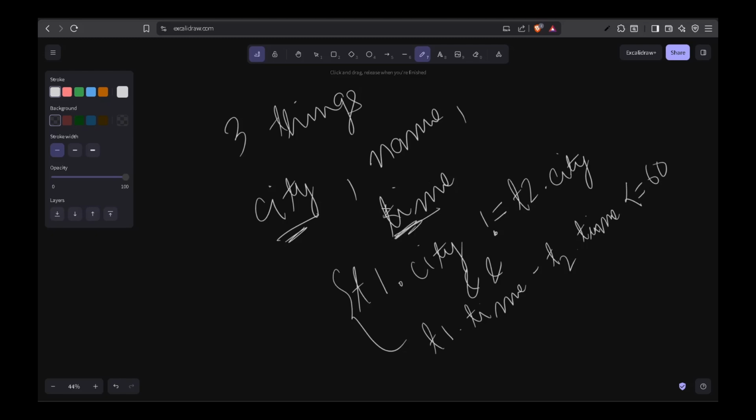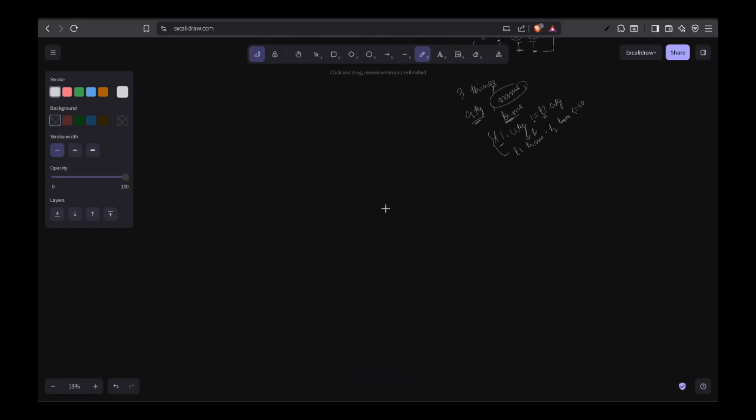But we need to make sure the name is also same, like the transactions t1 and t2 belong to the same person, right? So how will we take care of that? What we will do is we'll make a map called by name, right? What this will have is something like this.